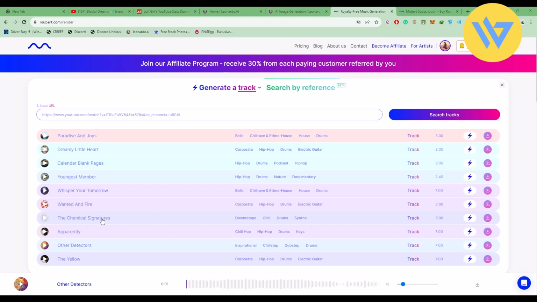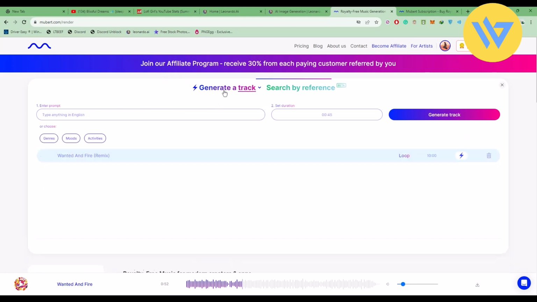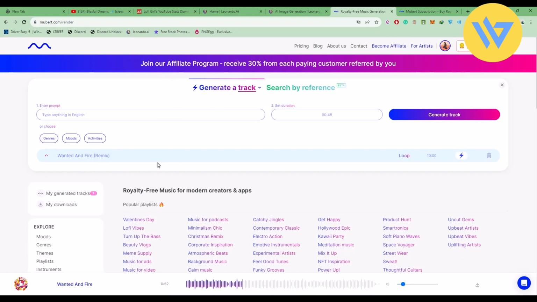Now, let's say you want to hear a music. Just click on the play option and you will be able to listen to the music right over here. And let's say you like the music, you can create an exact and similar music just like that. All you have to do is click on this option right over here. Then enter the time duration, let's say 10 minutes. Then click on the drop down box and choose loop. Then click on generate type. And after that, click on generate a track. And right over here, your music is being made. So again, wait for a few seconds. After some time, your track will be completely made.